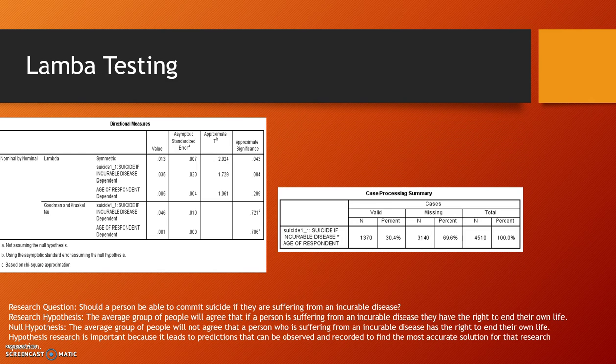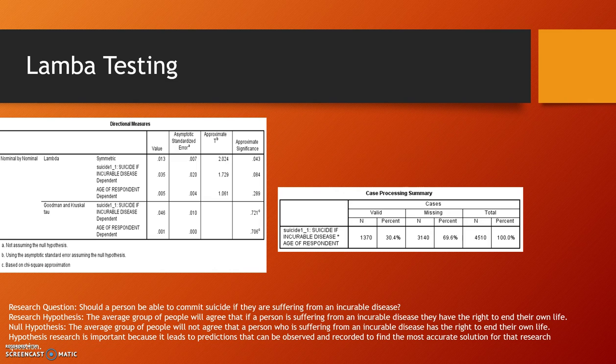This next slide is my lambda testing. I chose this because I'm comparing two variables that are nominal. I got that from the measures and strengths of association that the professor gave us to look at. I used age as my variable for the comparison for this test, and my approximate significance level is 0.043, which is less than 0.05, which means that we will reject the null hypothesis.